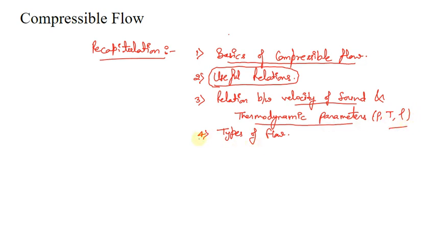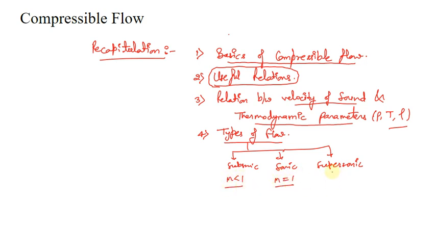Fourth one, the types of flow, where we learned there are 3 types of flow: subsonic, sonic, and supersonic. In subsonic, the Mach number is less than 1. In sonic, Mach number is equal to 1, and in supersonic, Mach number is greater than 1. So these 4 sections we covered yesterday.